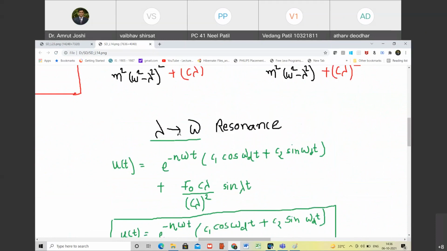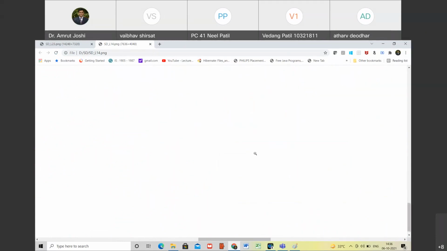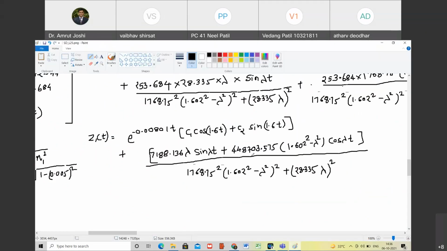We did that only when lambda approaches omega, not for the general case. So C1 and C2 are to be obtained using boundary conditions. Happy?